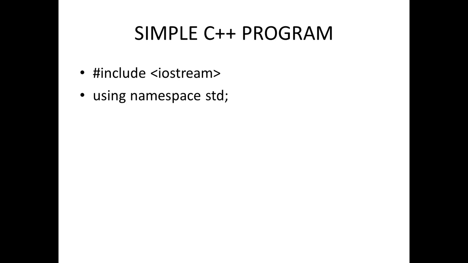This #include <iostream> does not get to the compilation stage. It is meant for what we call the preprocessor, which will arrange your code, add whatever is to be added, look for files, find the files wherever they are, and all the rest of them. So this is why it is not ending with a semicolon. However, using namespace std is actually a C++ statement.